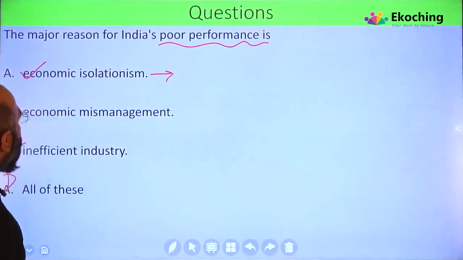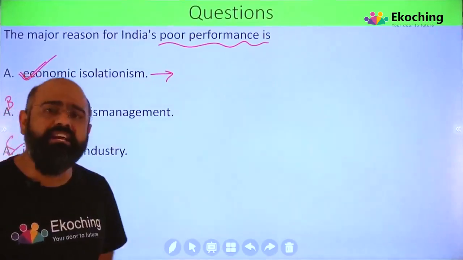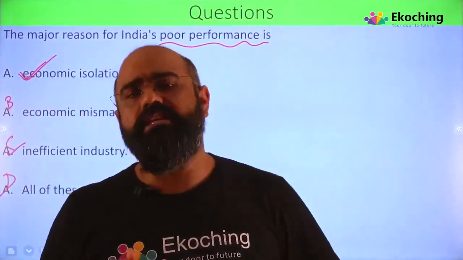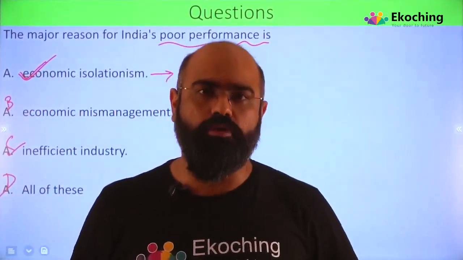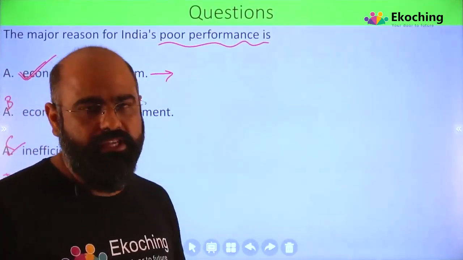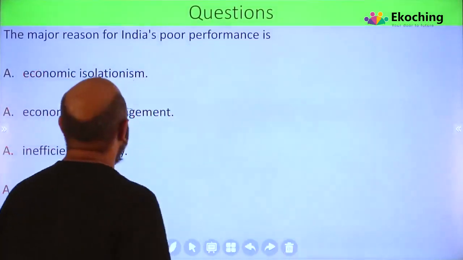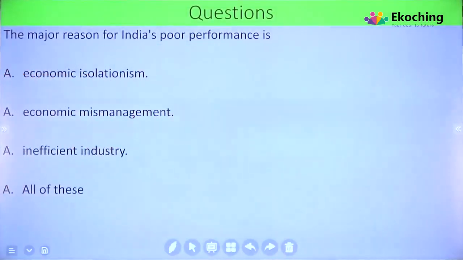The major reasons of India's poor performance: economic mismanagement, inefficiency. So I will go with A. Obviously, the major reason when we are talking about it is nothing but economic isolationism, right? That was one of the major reasons for the same. Again, a fact-based question. Let's move to the next.